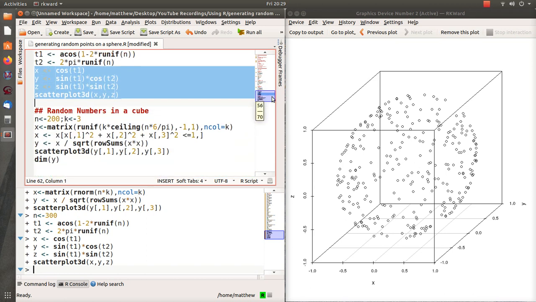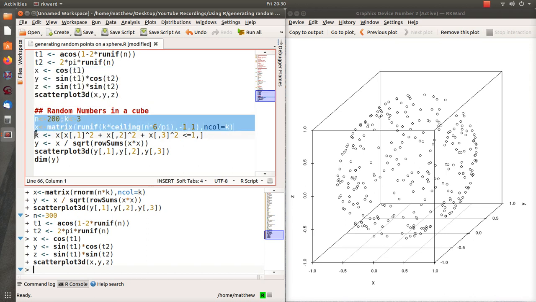Now let's look at the last case. Here we're generating random numbers from 0 to 1. We're doing it 3 times. So we want 200 samples. We need 3 of that, so we need 600 randomly generated points. That's what these first 2 lines do.